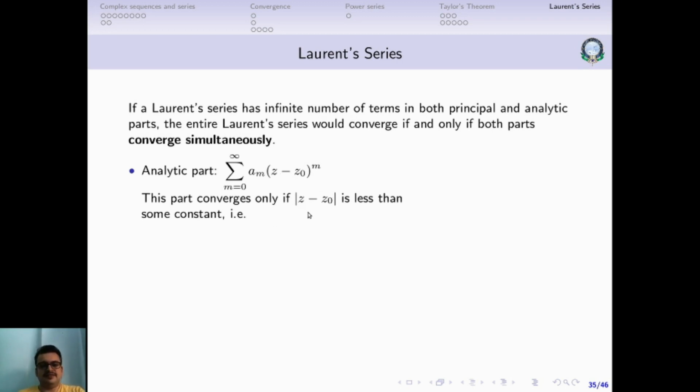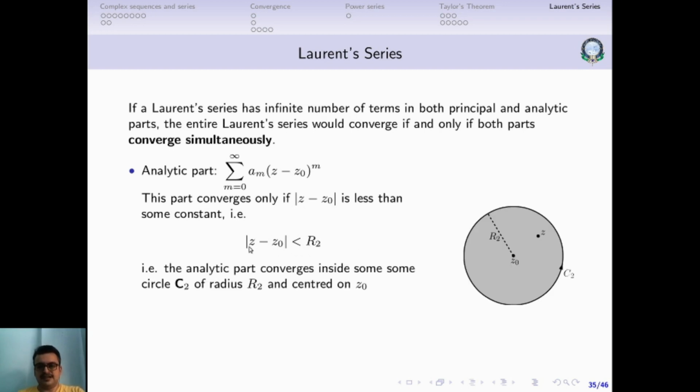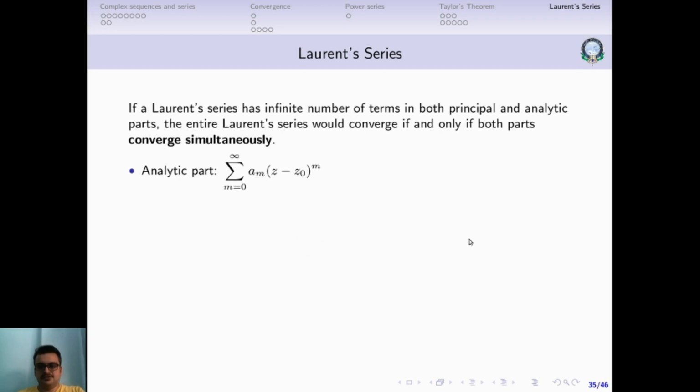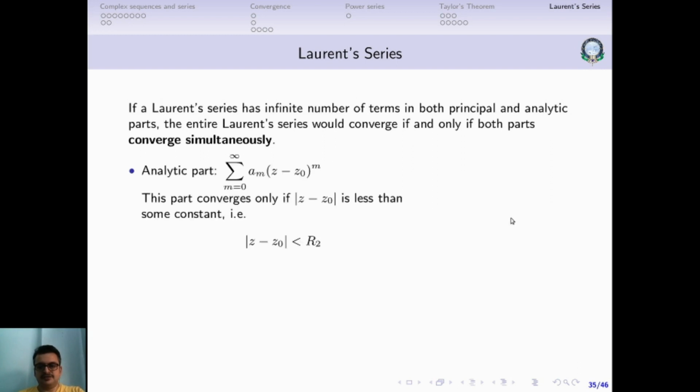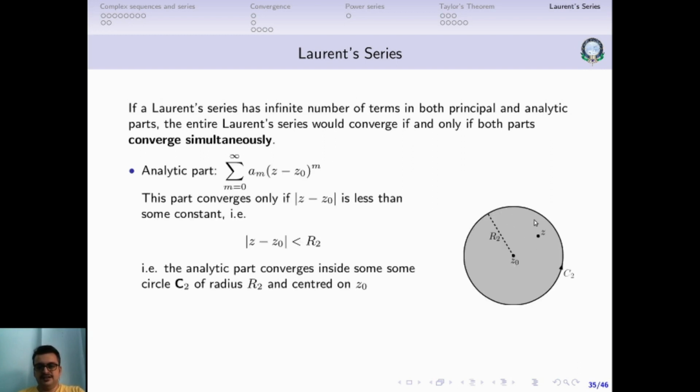This is very straightforward. Again, you can use the ratio test and you can come up with this. So z minus z0 is less than some constant. If z minus z0 is less than some constant, this looks like again a circle. It looks like the interior of a circle. So here we have the principal part which will converge in the exterior of a circle, and the analytic part which will converge in the interior of a circle.